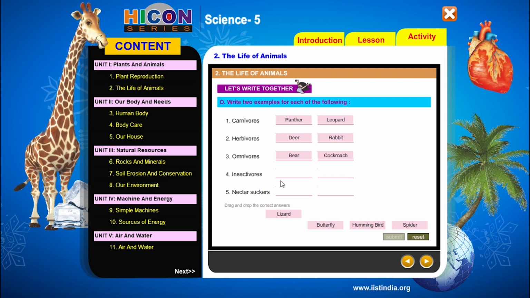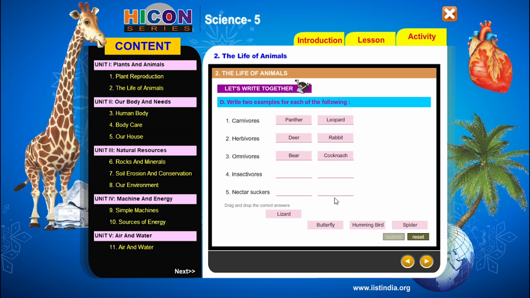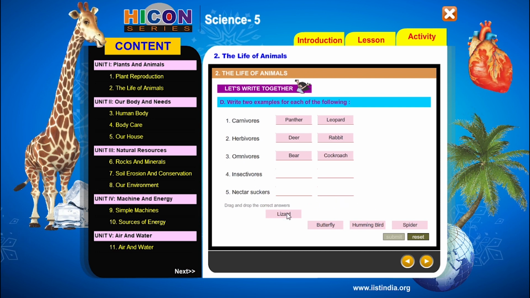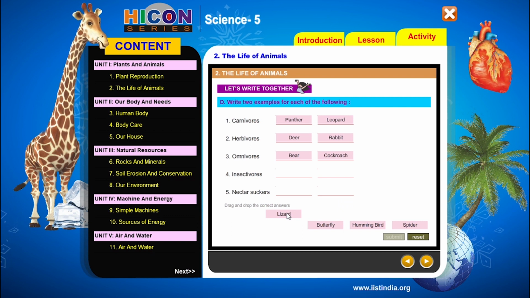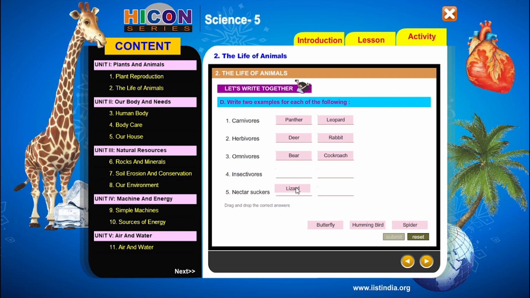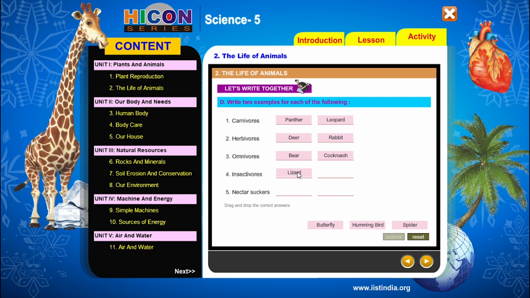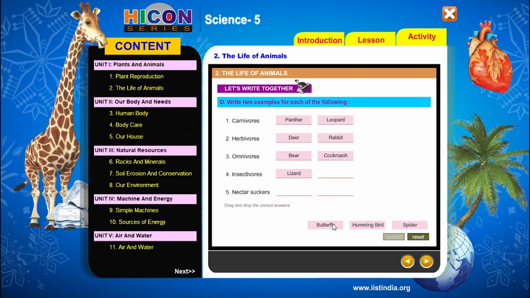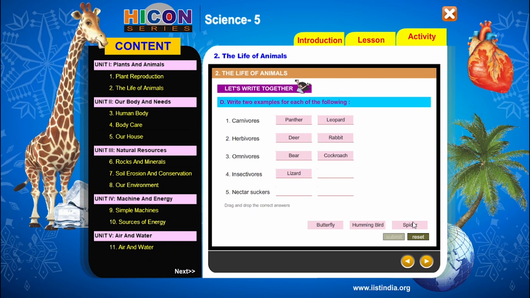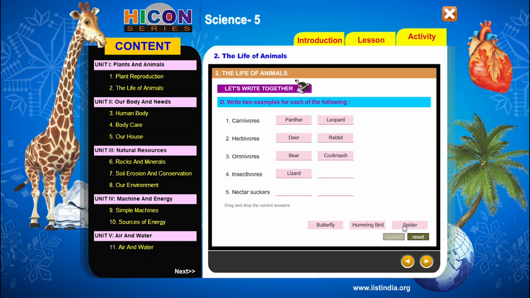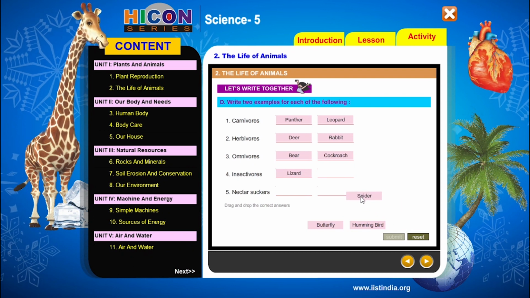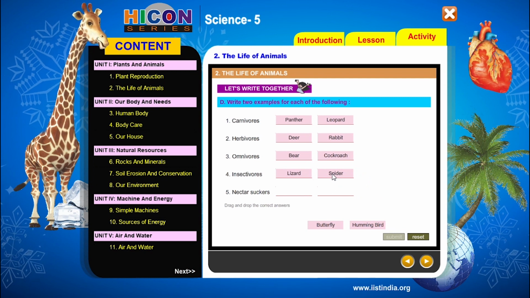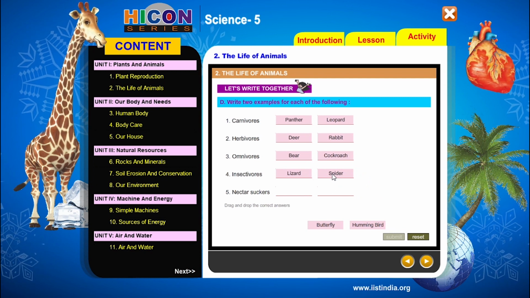The animals which eat insects only are called insectivores. So let us select the animals which eat insects among the given answers. Lizard is an example for insectivores, write the word lizard for the fourth one. And among the given answers, which one is an insectivore? Spider. So spider is also an example for insectivores. Write the word spider as an example for insectivores. So these two are examples for insectivores, lizard and spider.